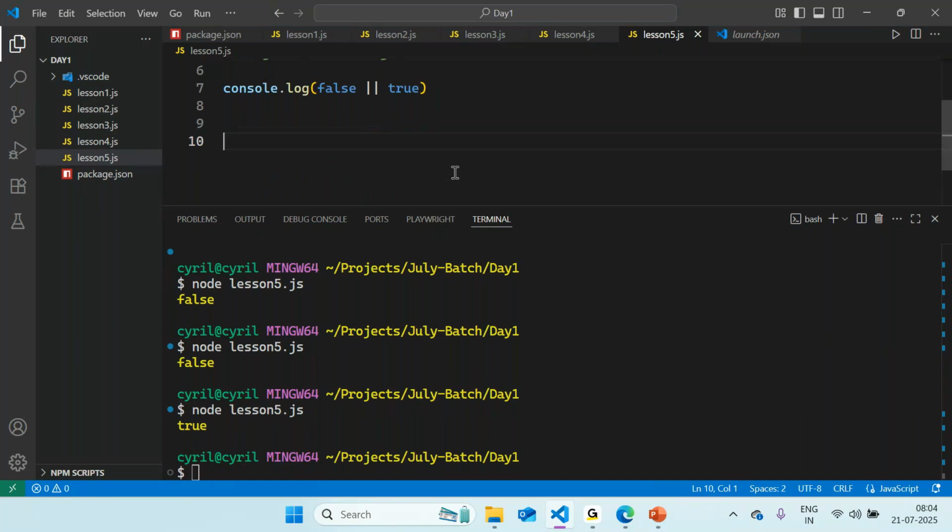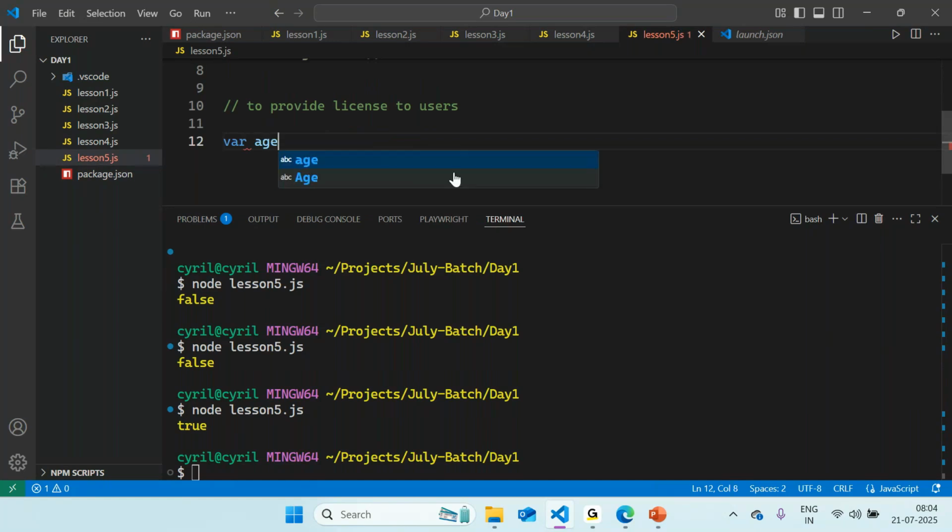So if I have a small program to provide licenses to users, and this license is basically a driver's license, in all driver's licenses we have an age barrier check. So let me create a variable, say whether age is valid, and I will assign a boolean to it for now.